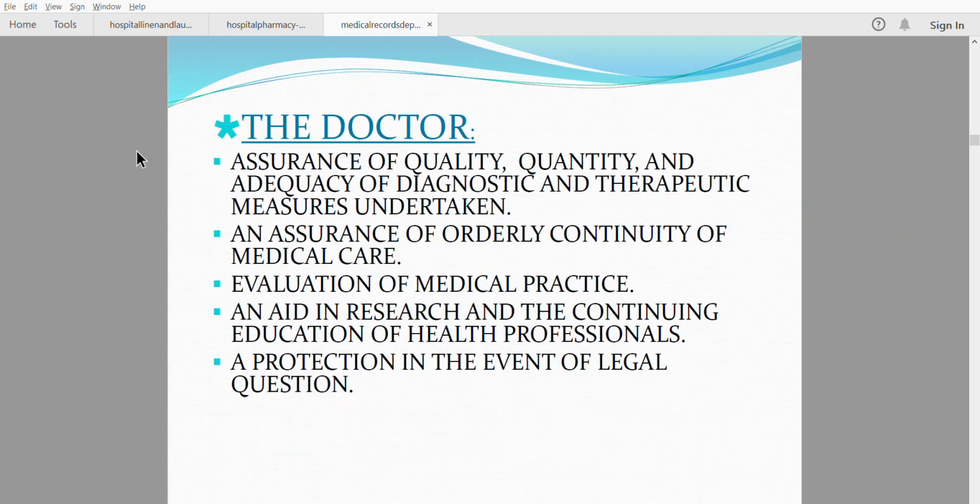The doctor: assurance of quality, quantity and adequacy of diagnostic and therapeutic measures undertaken. An assurance of orderly continuity of the medical care is also taken into account. Evaluation of medical practice, an aid in research and continuing education of the health professionals. A protection in the event of legal question.